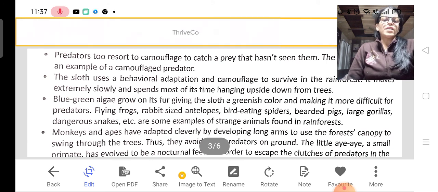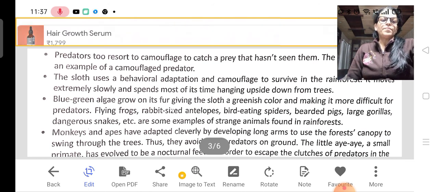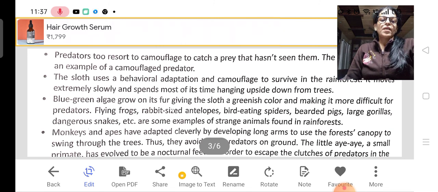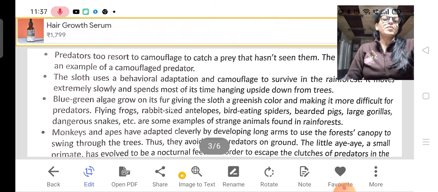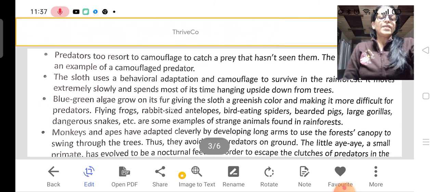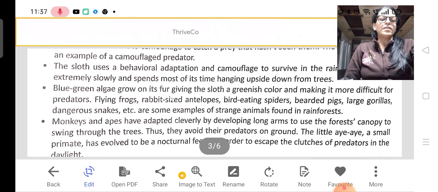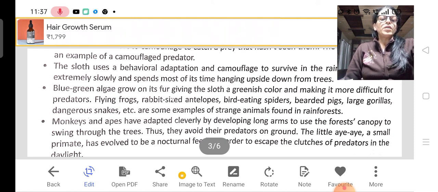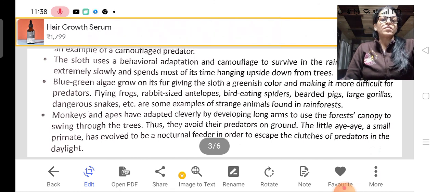Flying frog, similarly a rabbit-sized antelope, bird-eating spiders, bearded pigs, large gorillas, dangerous snakes, etc. are some examples of strange animals found in rainforest. Monkeys and apes have adapted cleverly by developing long arms to use the forest canopy to swing through the trees. Thus, they avoid their predators on ground. The little primate has evolved to be a nocturnal feeder in order to escape the clutches of predators in the daylight.